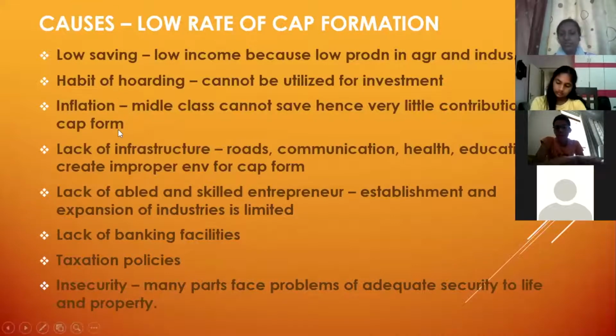Then inflation. What is inflation? We keep hearing that inflation rates are high. What is inflation? Prices of goods become high. When the prices of all goods and services in a country start rising, the middle class and the lower class have to suffer. For example, a few years back, 1 kg of dal was 10 rupees, and after a few years it becomes 20 rupees, like that.